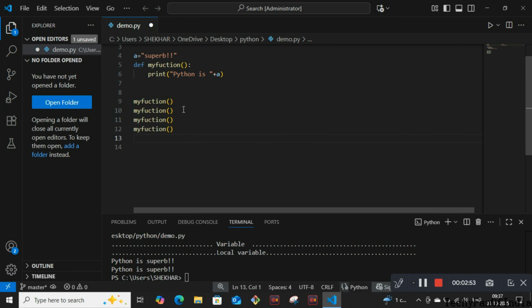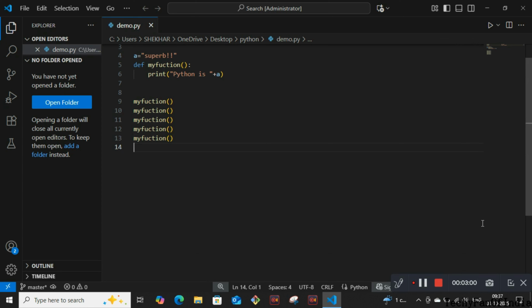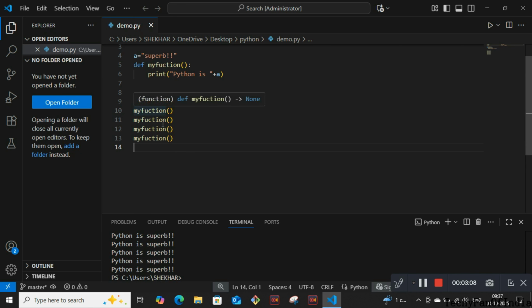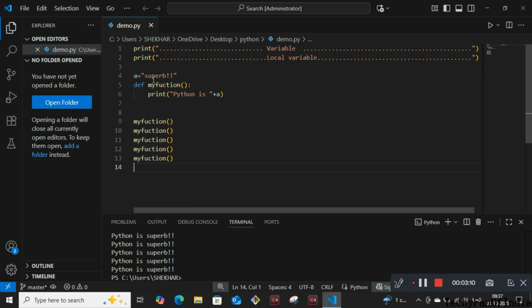paste the same line any number of times. My function in braces, my function in braces will write multiple times. The number of times we call the function, it will write the same code that many times. Python is super, Python is super, Python is super, Python is super. So this is our output here that we are getting.